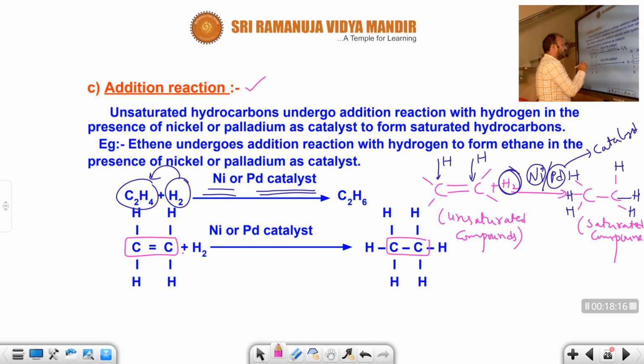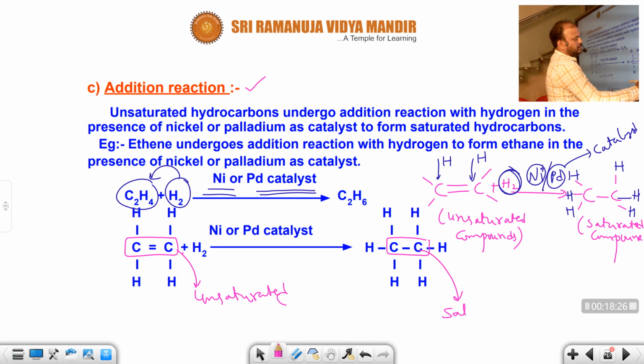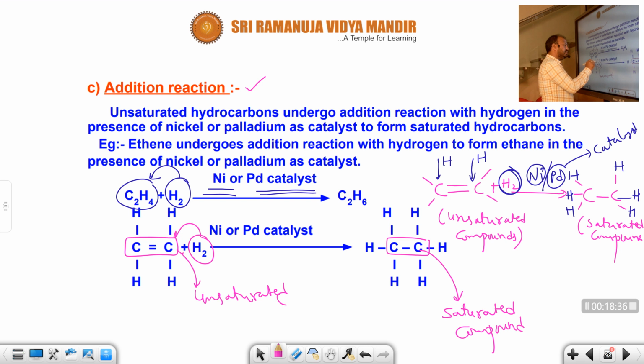Carbon carbon single bond. This is an unsaturated compound. In the product side, a carbon carbon single bond is there. I had already mentioned it within the box: saturated compound. Do you agree with me or not? This is possible when you react with hydrogen.